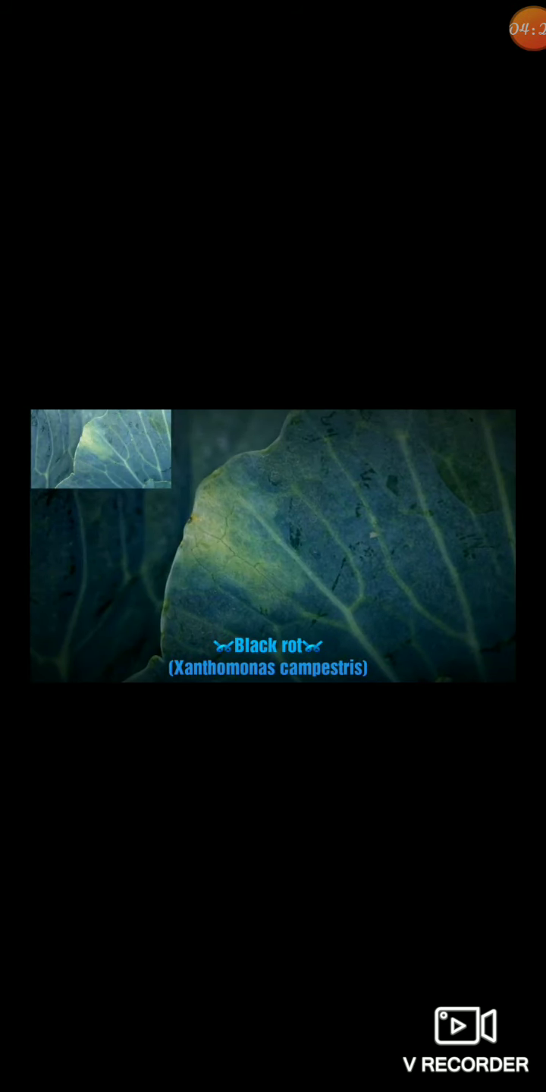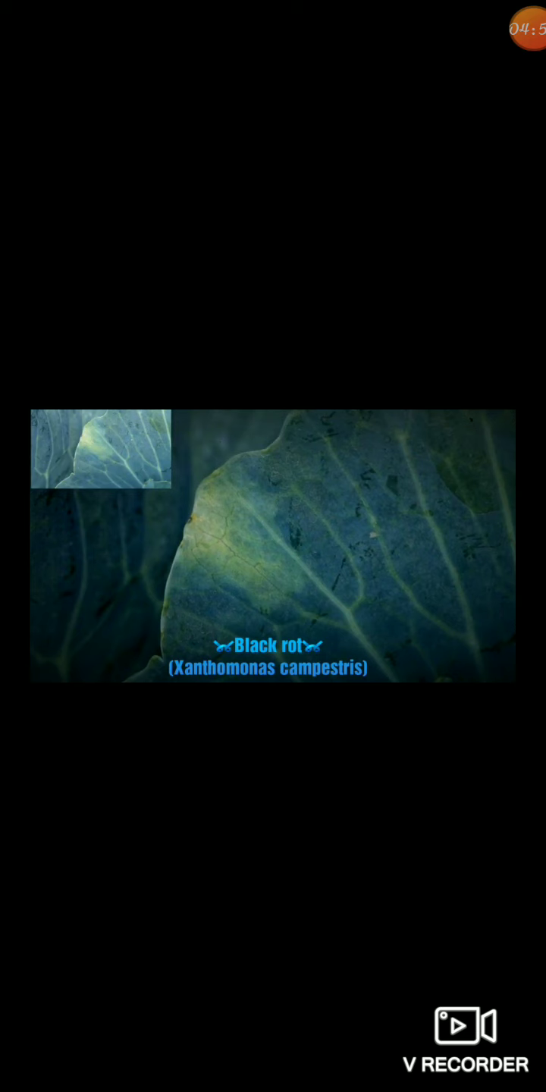Next, we come to the other disease that is known as black rot. The black rot disease is not very severe but is an important disease in crucifers. Here we discuss some important topics related to black rot. This disease is caused by the bacterium Xanthomonas campestris. It has a destructive effect on all cultivated types of crucifers.